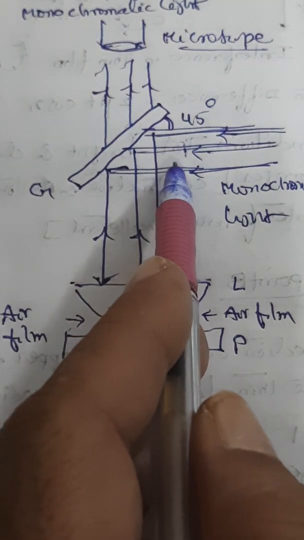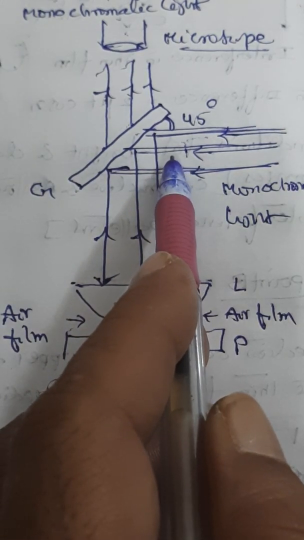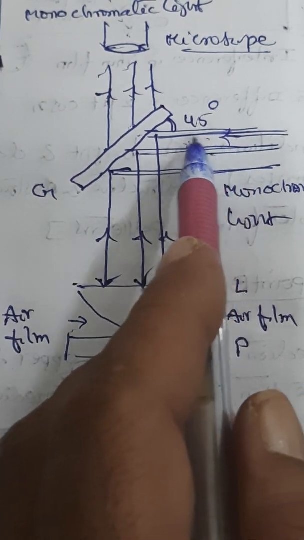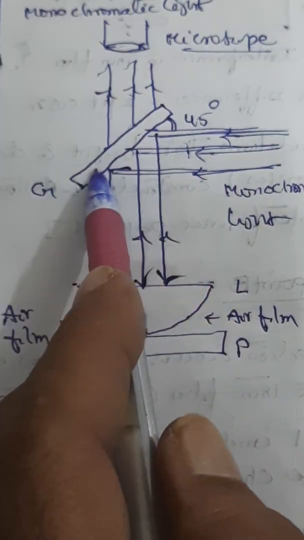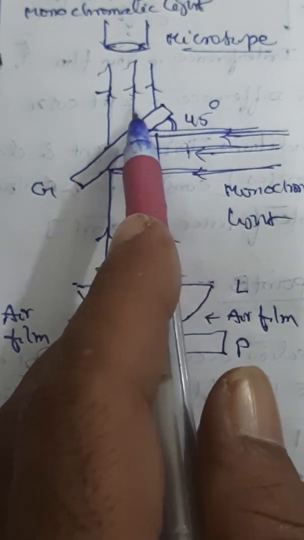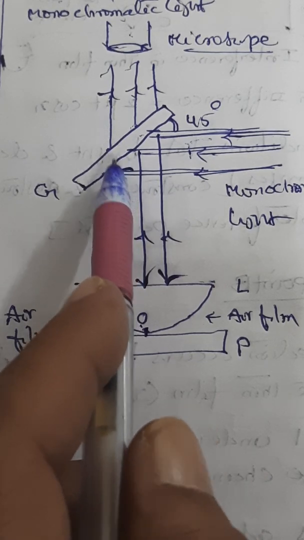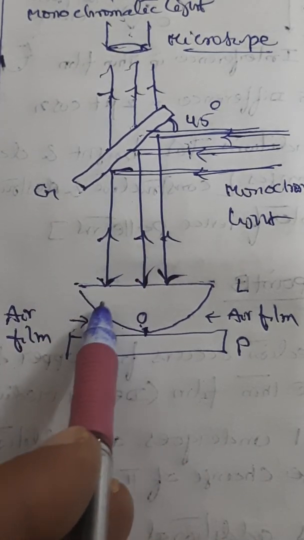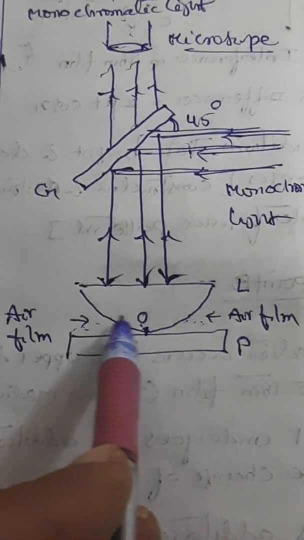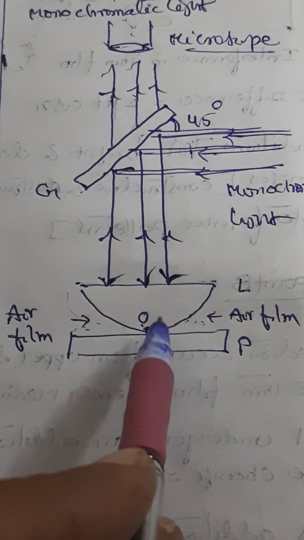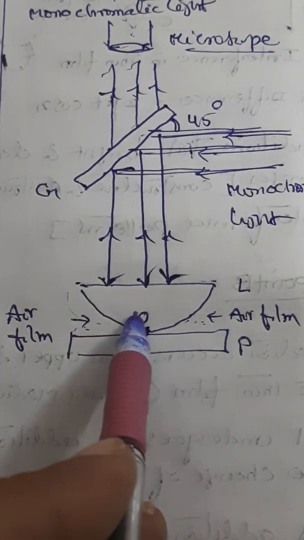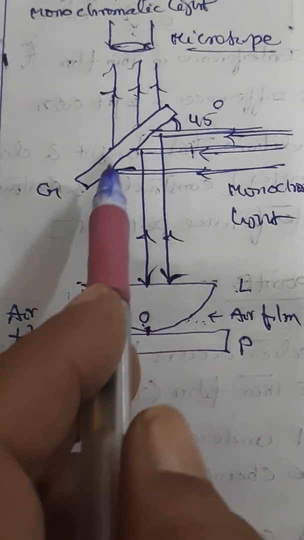The monochromatic light, whatever we are taking, is allowed to fall on a glass plate G held at an angle of 45 degrees with the vertical. So the glass plate G naturally reflects normally a part of the incident light towards the air film. Here there is an air film. This air film is enclosed by the lens and the glass plate P. So the glass plate G reflects normally a part of the incident light towards the air film that is enclosed by the lens and the glass plate.